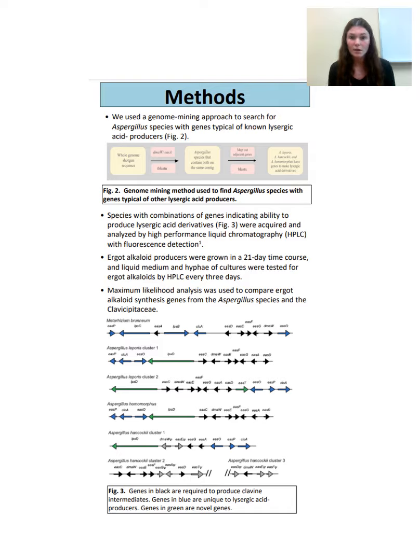Following this, we grew cultures of all 3 of these species and tested them every 3 days over the course of 21 days for their ability to produce ergot alkaloids and their ability to secrete it into the liquid medium of the fungus. Also, through phylogenetic analysis, we compared the ergot alkaloid synthesis genes between the Aspergillus species and the Clavicipitaceae.